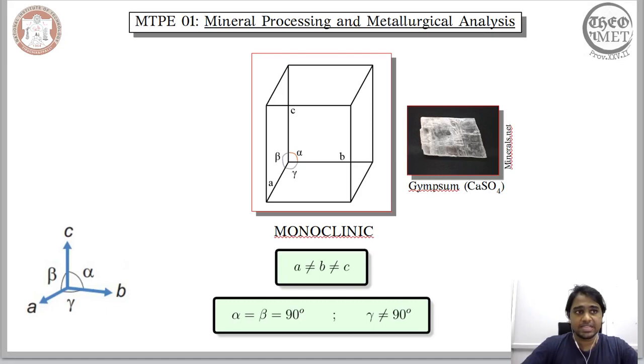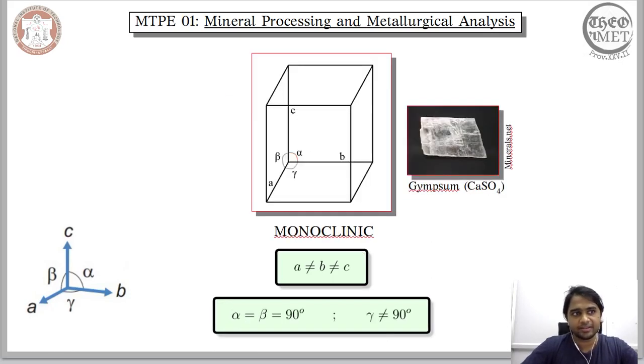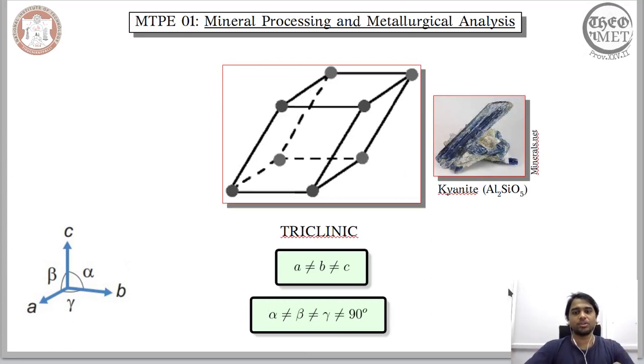Now finally, the seventh crystal system that we observe in a mineral is the triclinic. The only difference between a monoclinic and a triclinic is that in the case of monoclinic, you have two angles between the vectors that are equal to 90 degrees and equal to each other. However, in the case of triclinic, both magnitudes and angles between the vectors are unequal. So the magnitudes are not equal with each other and the angles between them are also not equal with each other. That is what we refer to as the triclinic, and an example of this crystal system is observed in the kyanite mineral, and its chemical composition can be found here.